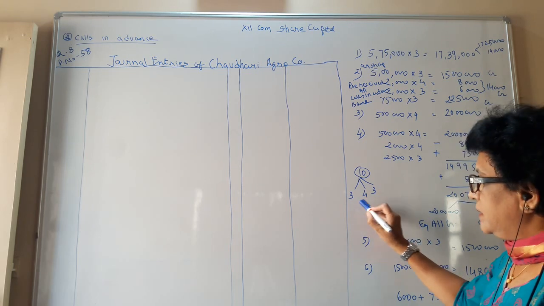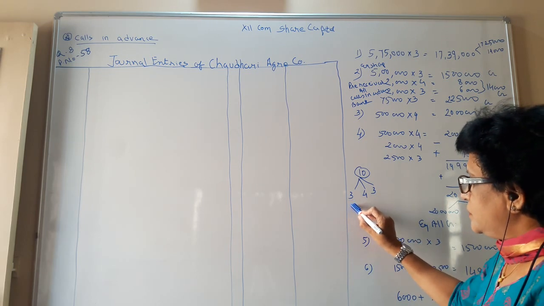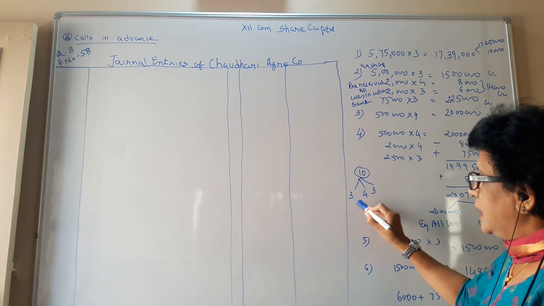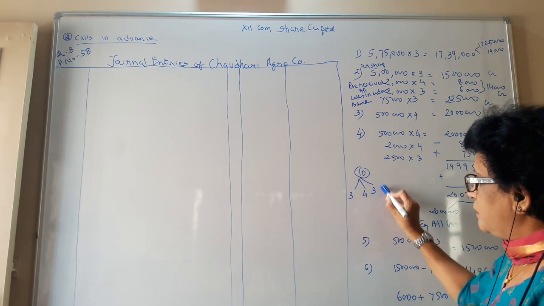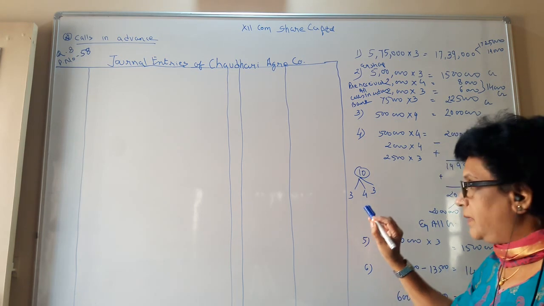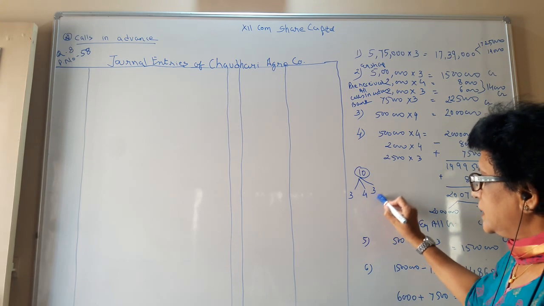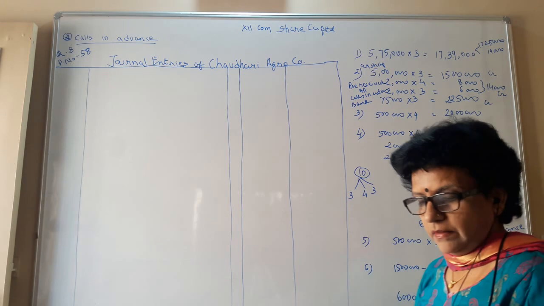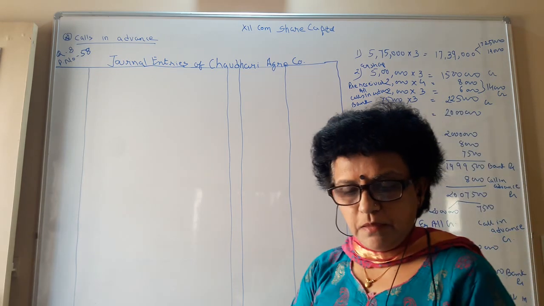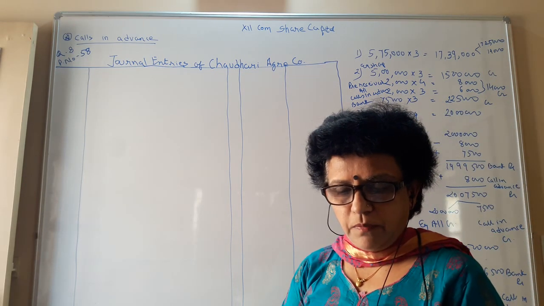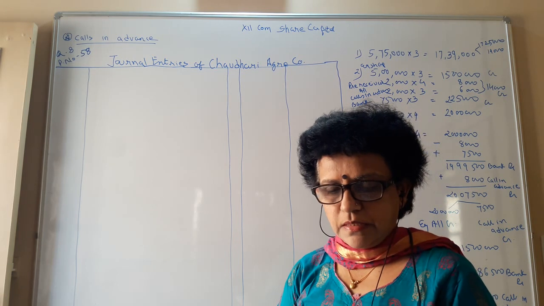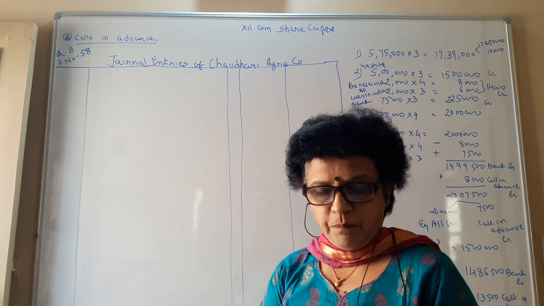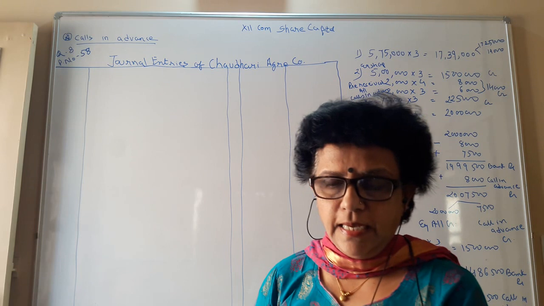In this manner, one call in advance is 7 rupees and another call in advance is 3 rupees. Keep in mind, the 7 rupees is for 2,000 shares and the 3 rupees is for 2,500 shares. Except this, amounts due on allotment and the calls were duly received from time to time. Pass the necessary journal entries.